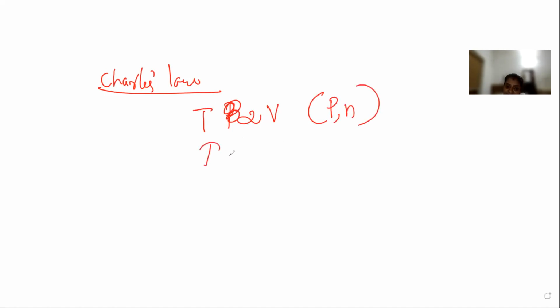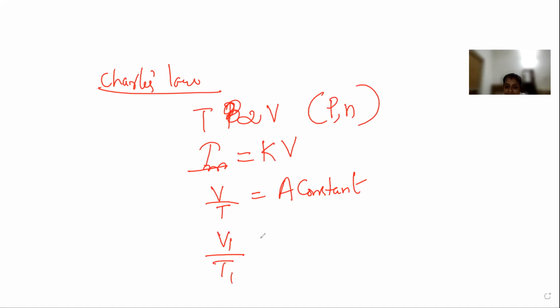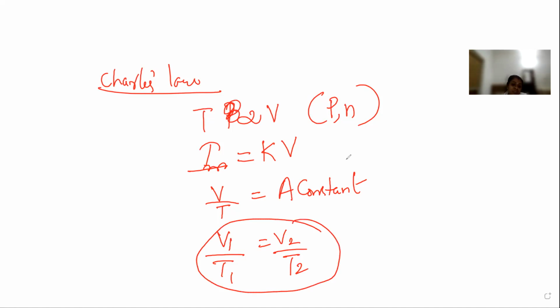We can write it as T is equal to K, a proportionality constant, into V. Or we can write V by T is equal to a constant. We can write it in another way: V1 by T1 is equal to V2 by T2. This is used for calculations. So this is Charles' law. According to Charles' law, temperature is directly related to the volume of the gas concerned.